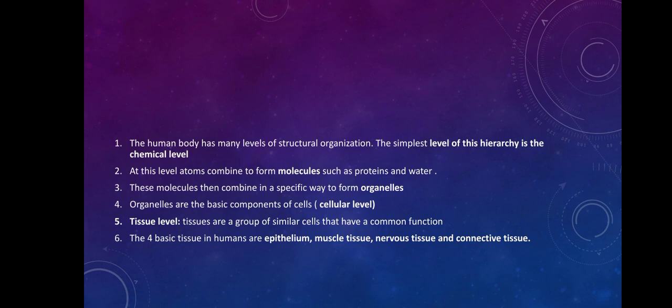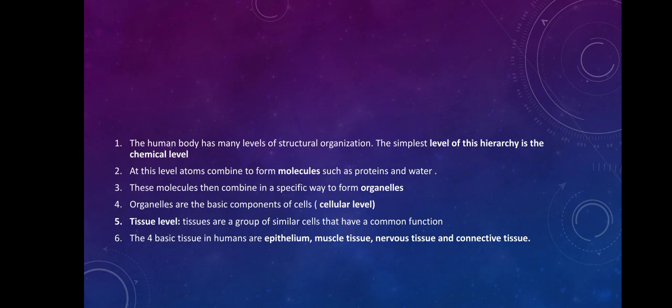The field of study that focuses on this is biochemistry. In a biochemistry lab, they focus on analyzing analytes, so chemicals of the body. So chemicals are the lowest hierarchical level of the organization of the human body.